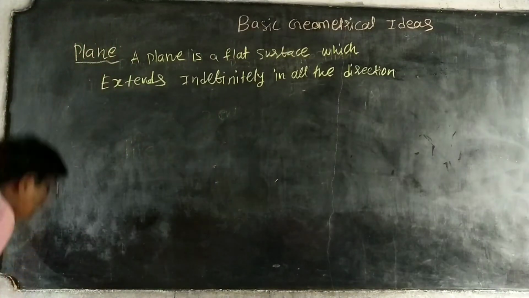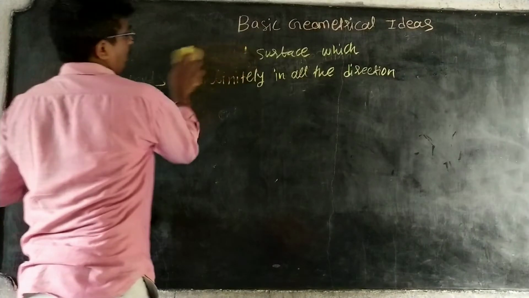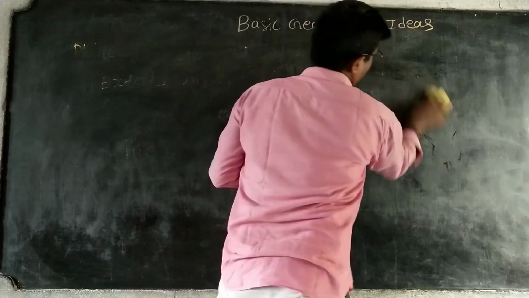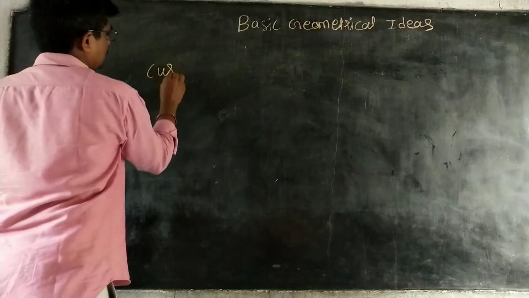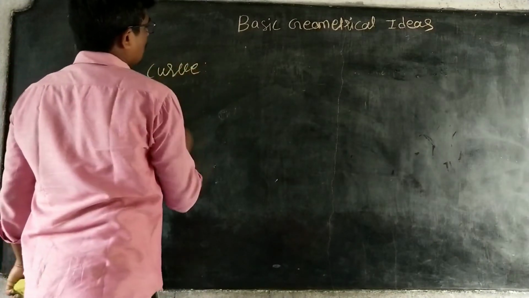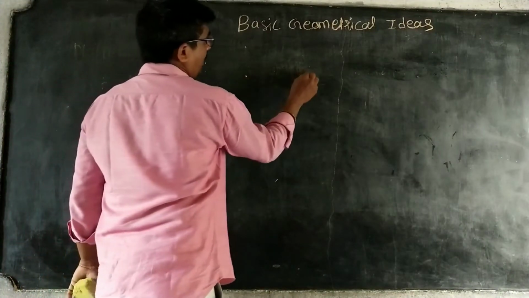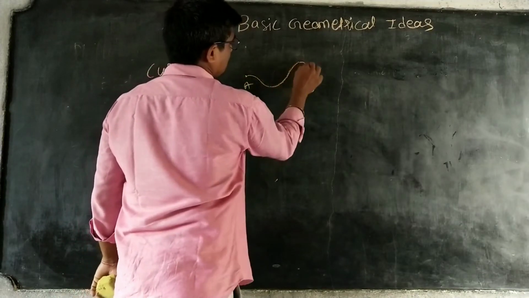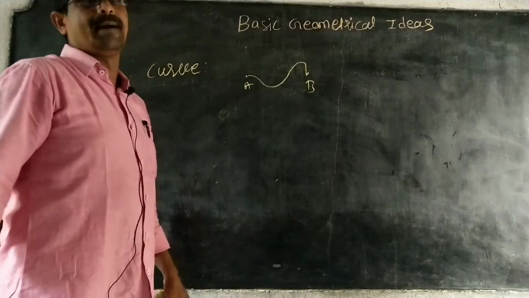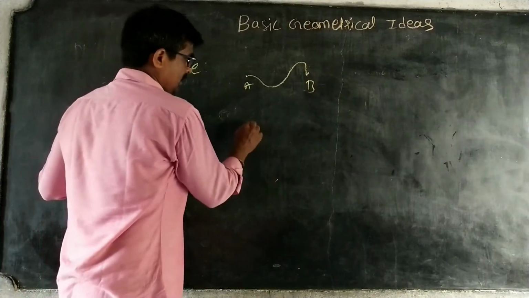Okay. Next, curve. Now we are going for the concept of curve. What is a curve? So curve means there is a path between two points. This is a path, curve. This is also one curve.